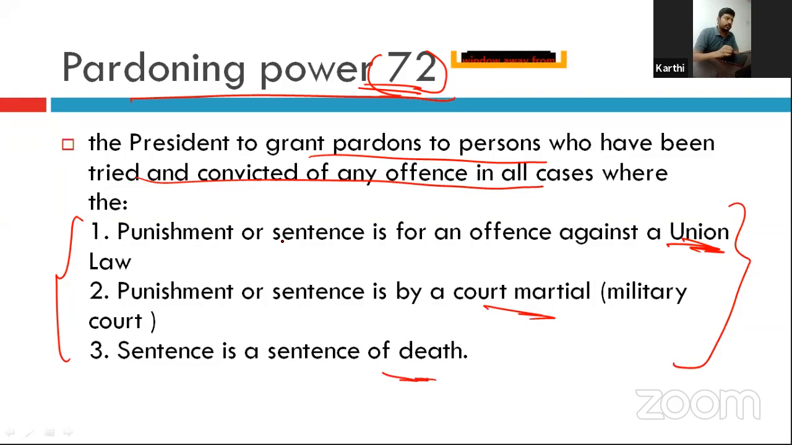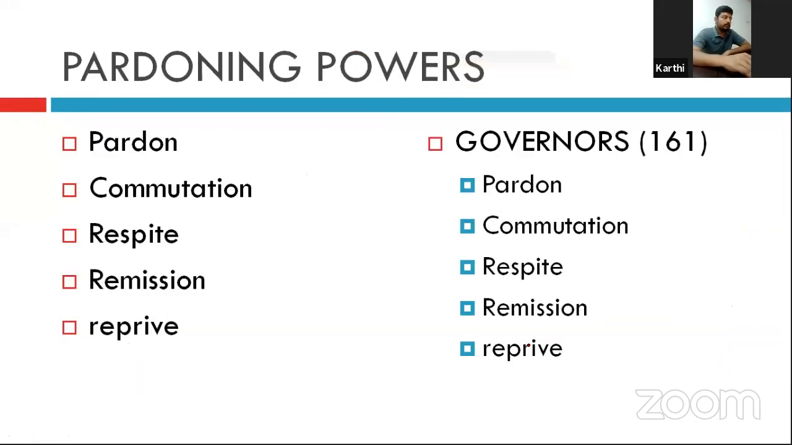See, the president can grant pardon in 3 cases. If the offense is committed under any union government law, if the offense is under the court martial, that is, the sentence is given by the military court, or the sentence is the death sentence, even if it was in the state law. Okay? Then the president can grant pardon. So the pardoning powers are 5 different types: pardon, commutation, respite, remission, reprieve.